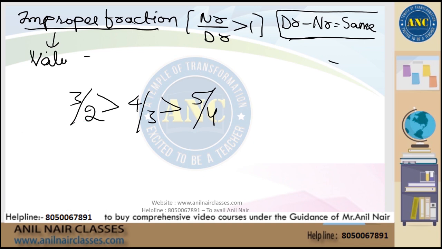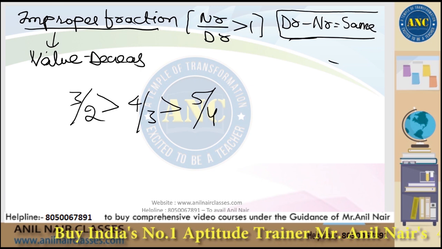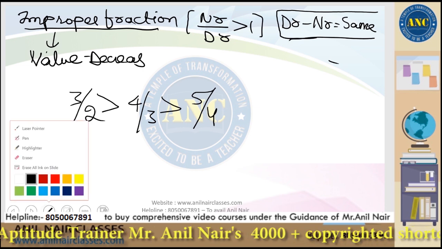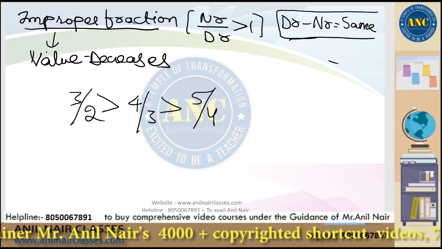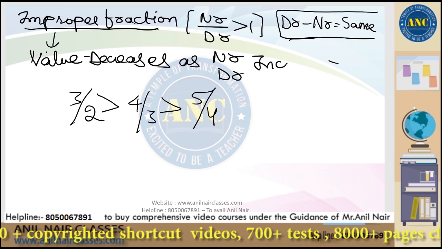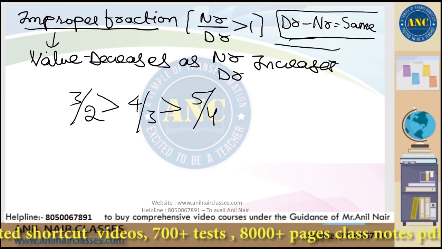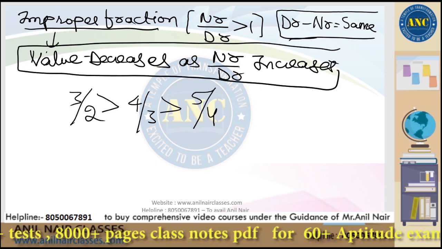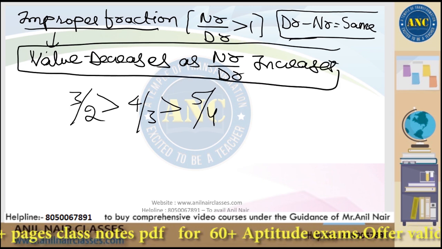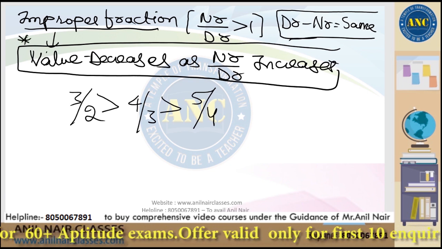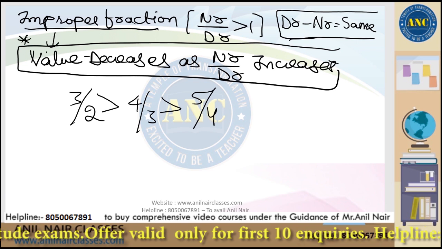Value decreases as the numerator and denominator increases. It's a simple point. Are you all with me? This is the best way to write it.